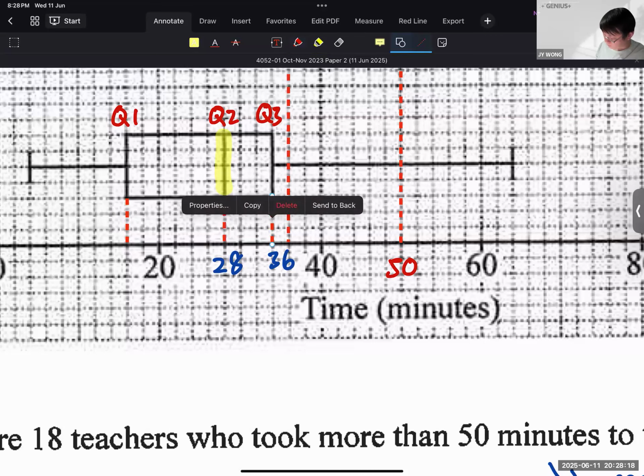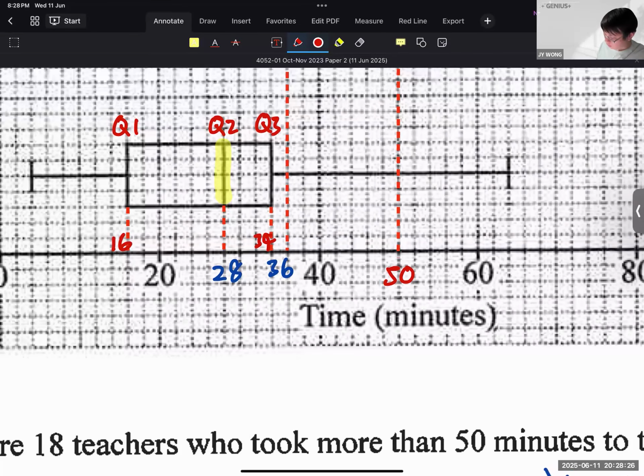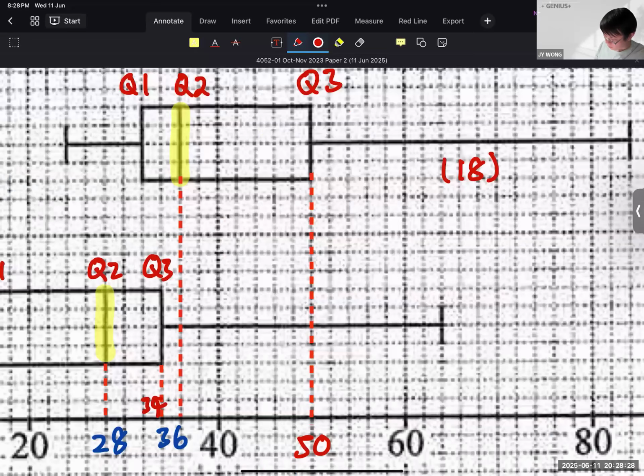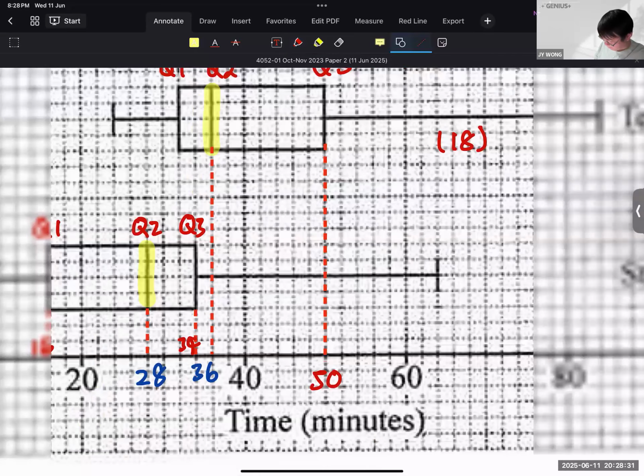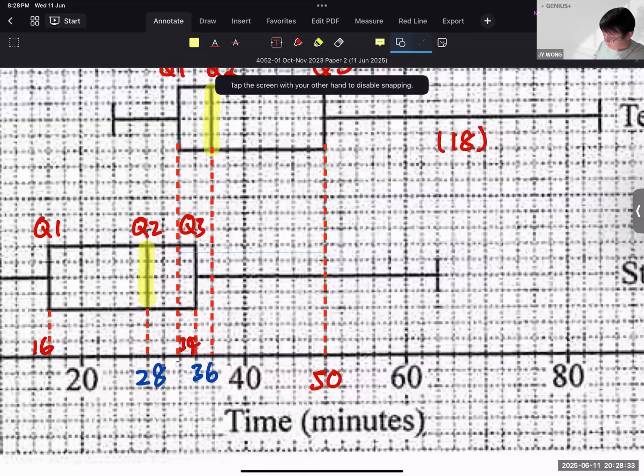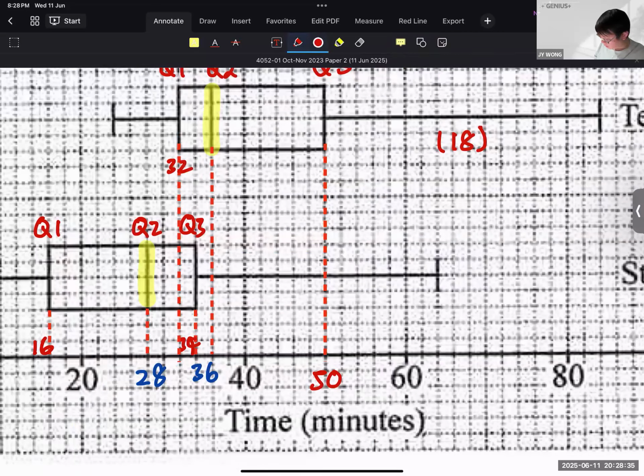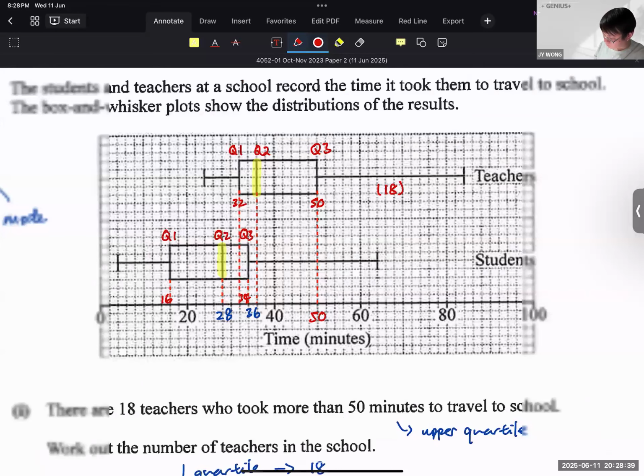So over here, you will have, this is 34, and this is 16. Then this is 32, and this is 50, right?